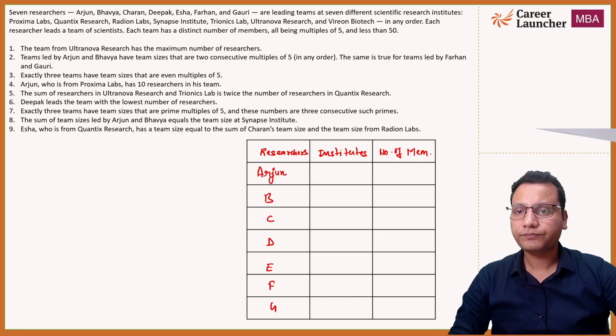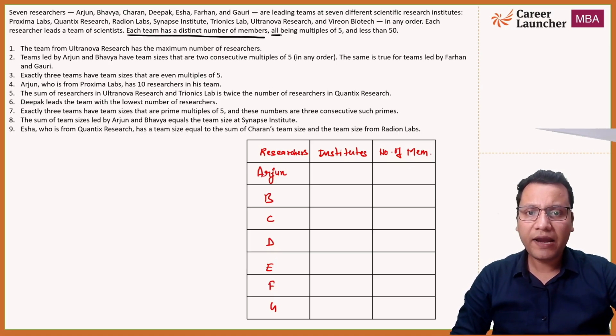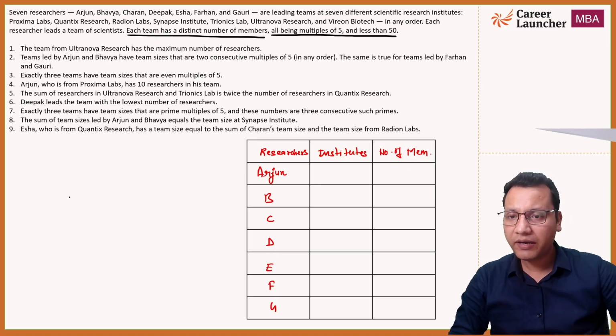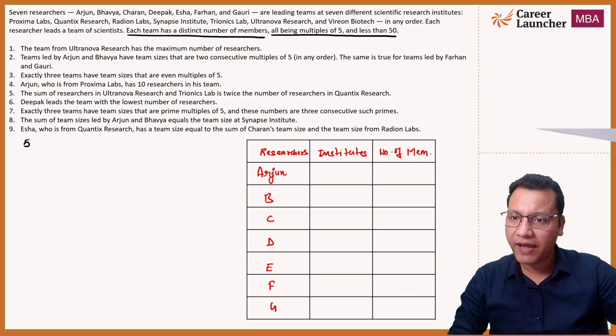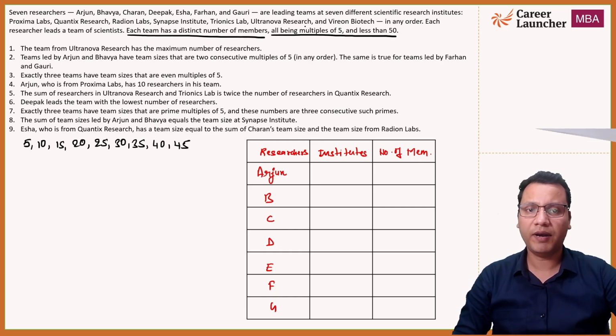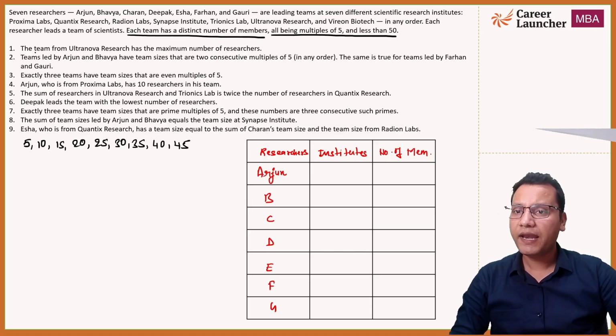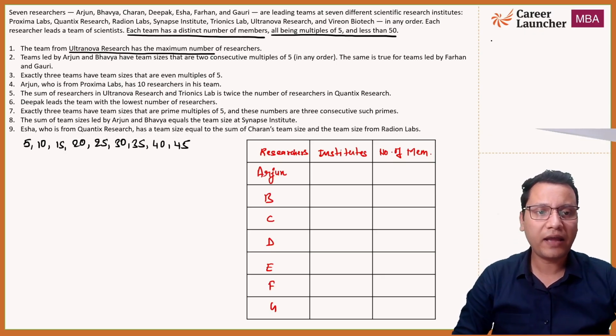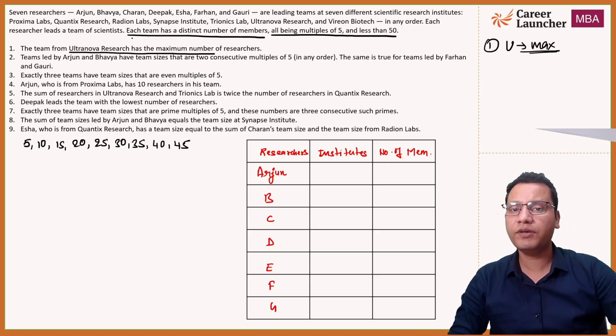Okay? Now we know that each team has a distinct number of members, all being multiples of 5. So now let's write all the possibilities that we have: 5, 10, 15, 20, 25, 30, 35, 40 and 45. That's the maximum, right? We cannot go to 50 or beyond. Now the team from Ultranova Research has the maximum number of team members. So I can write one piece of information here: U has the maximum number of members. You can use that later, okay, we can't use it right now.